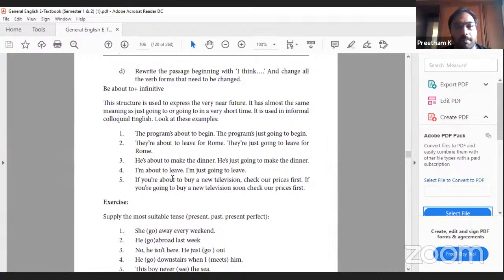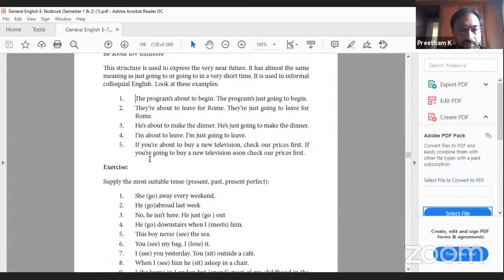Next, be about to plus infinitive. This structure is used to express the very near future. Be about to means future. It has almost the same meaning as just going to or going to in a very short time. It is used in informal colloquial English. Look at these examples. The program's about to begin. The program's just going to begin. Colloquial English means conversational English.